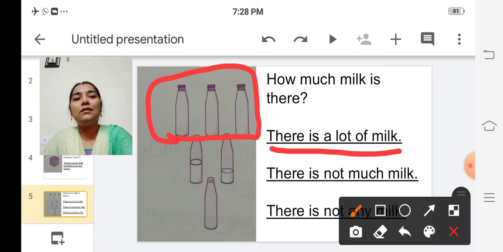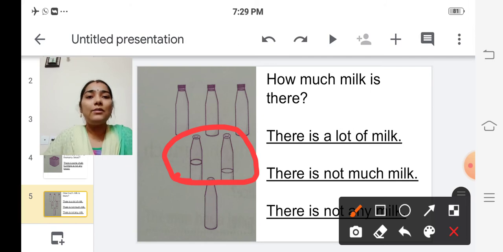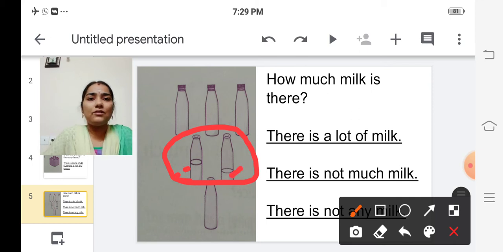And see, in the next row, there are 2 bottles. How much milk is there, children? There is some amount of milk, not that much. It is only half of the bottle, or less than half of the bottle. So how to answer?